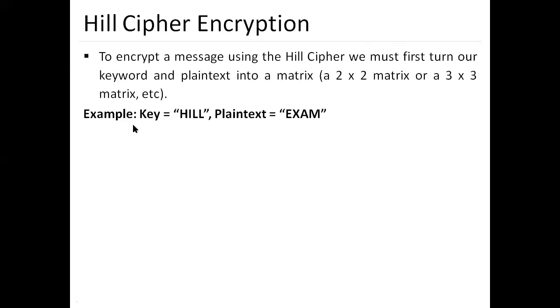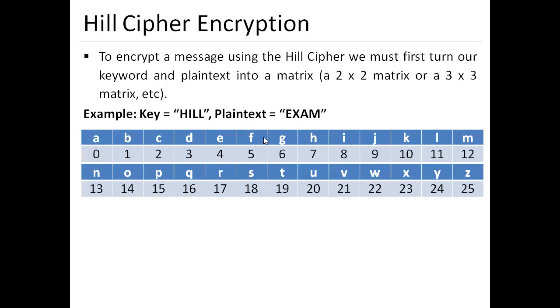For example, we have the key equal to HILL and the plain text is EXAM. Here we have 4 characters for HILL and 4 characters for EXAM. We have A to Z manipulation from 0 to 25, and again we'll have to take modulo 26.